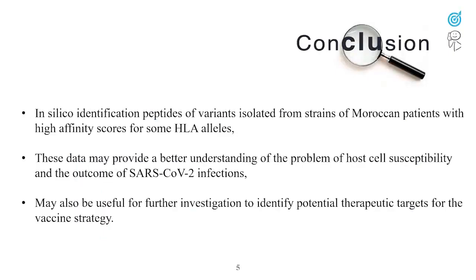In this study, we generated in silico peptides of variants isolated from strains of Moroccan patients with high affinity scores for some HLA alleles to test them later on patients and controls cells. These data may provide a better understanding of the problem of host cell susceptibility and the outcome of SARS-CoV-2 infections, and may also be useful for further investigation to identify potential therapeutic targets for the vaccine strategy.